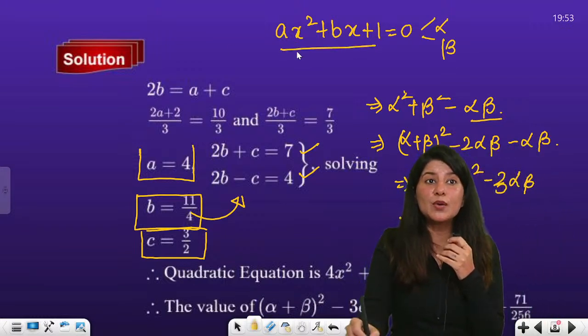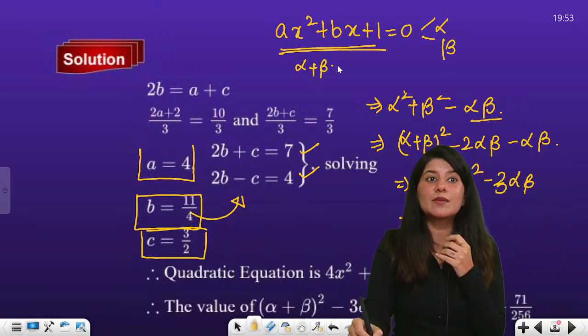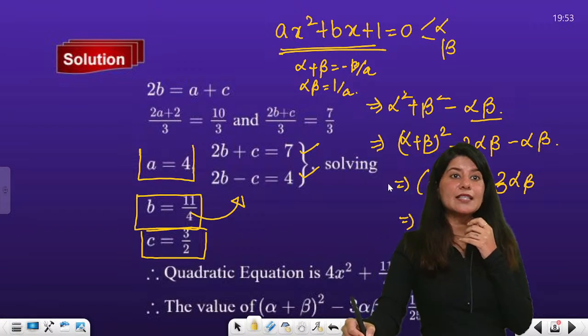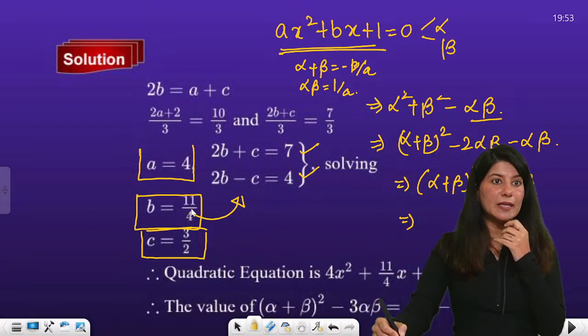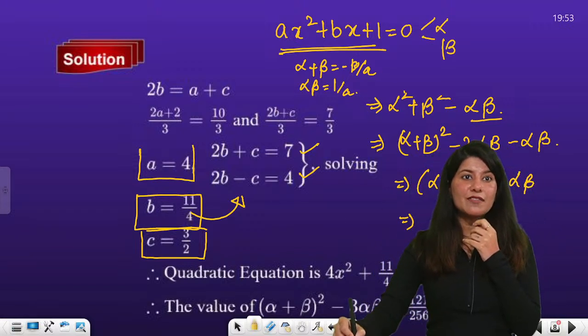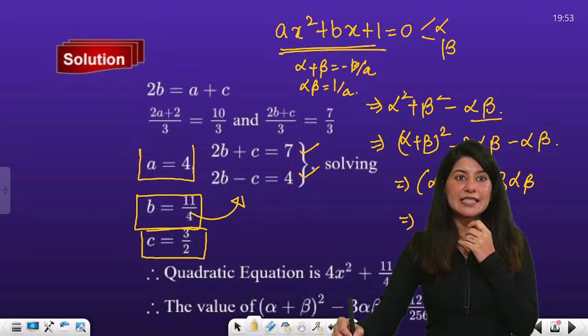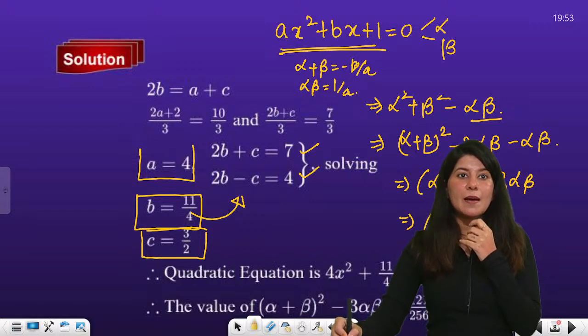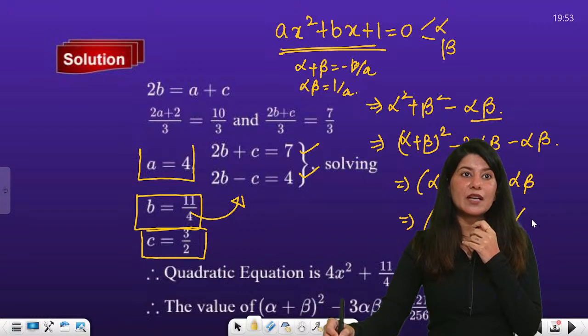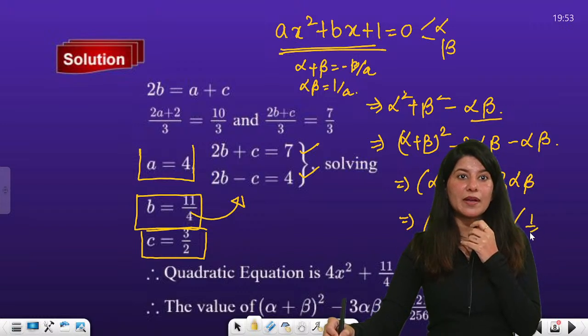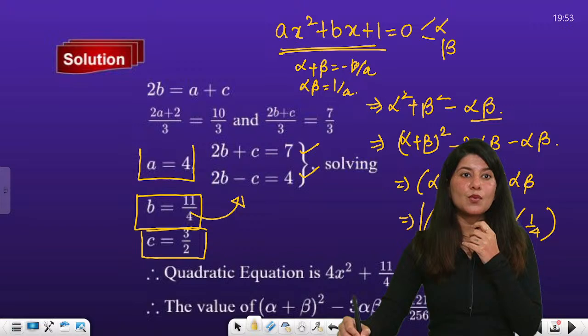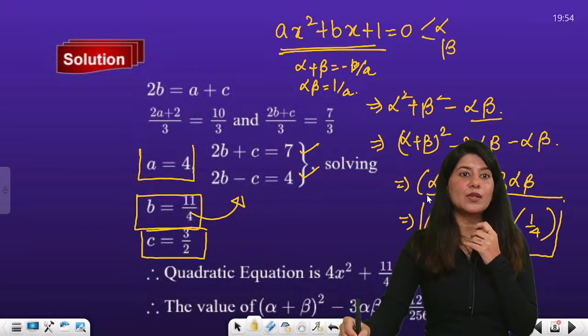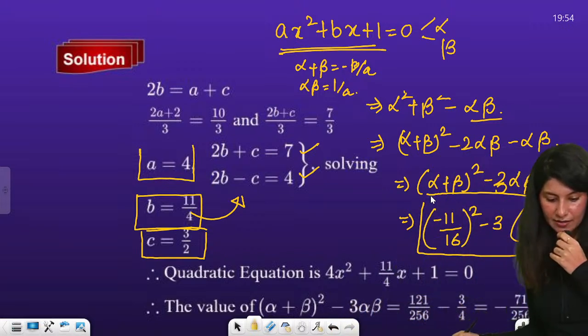By looking at this equation, sum of roots is minus b by a and product of roots is 1 by a. So minus 11 by 4, whole square, which is 16, minus 3 times alpha beta, which will be 1 by a, that is 1 by 4. So yes, this is what you're going to get. Just calculate it and write down your answer.